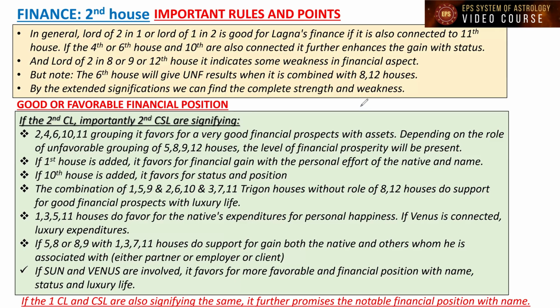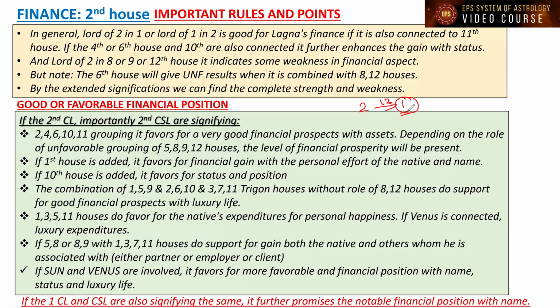For example, the second house is the house of finance. The 12th house to the second house is the first house, that is indicating Lagna. Though it is indicating unfavorable to the second house, Lagna is not unfavorable to the Lagna. Lagna is good to the Lagna, right? So that way, whenever Lagna is connected, it is indicating the role of the native.